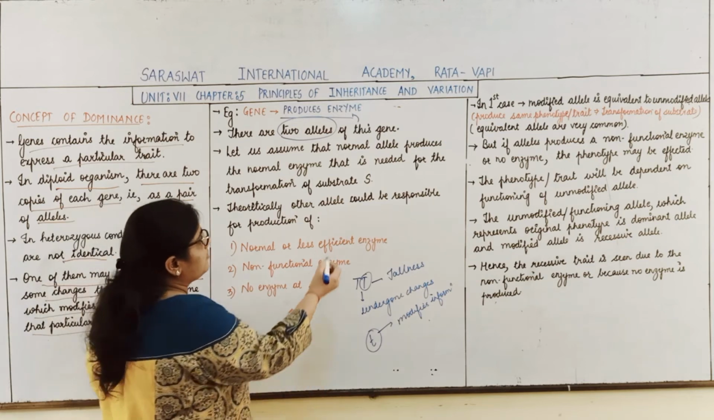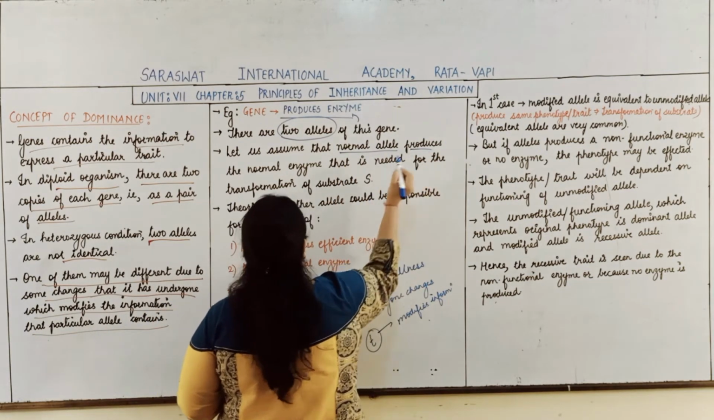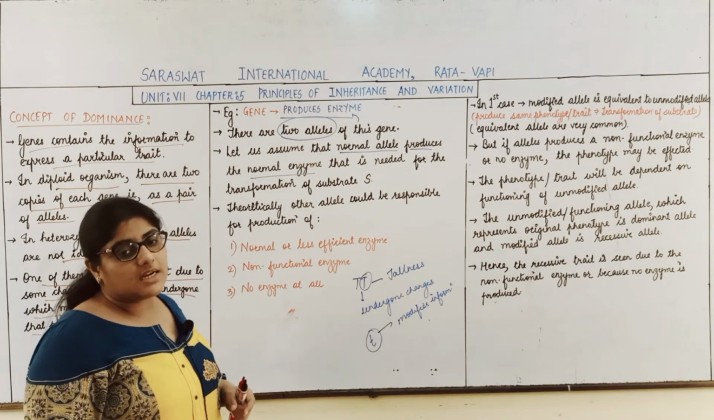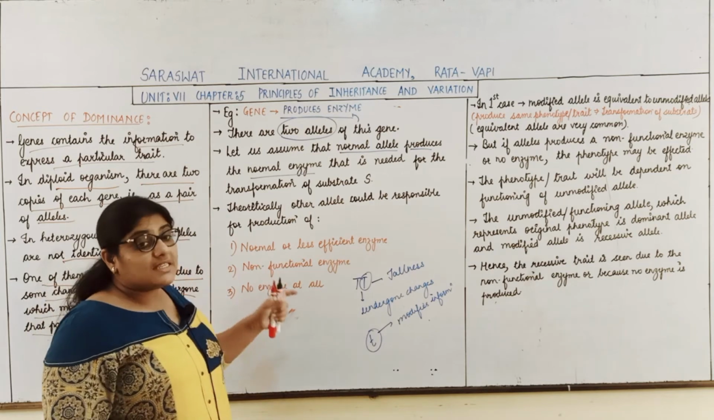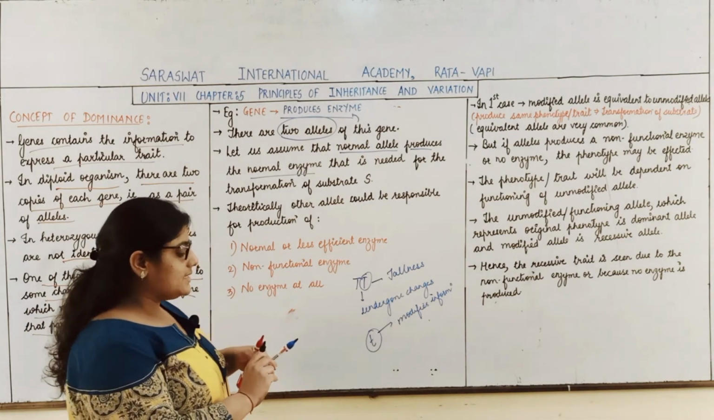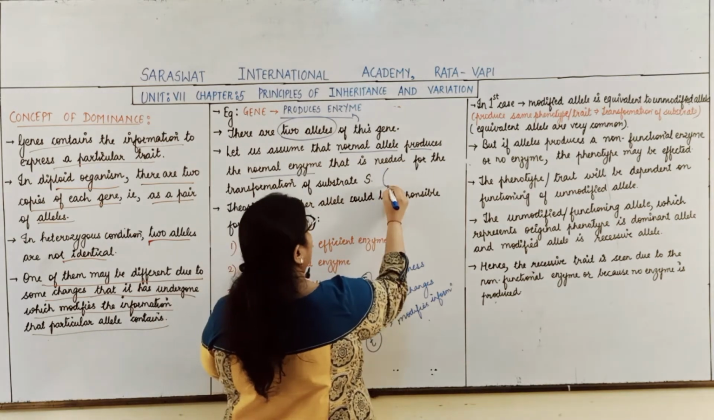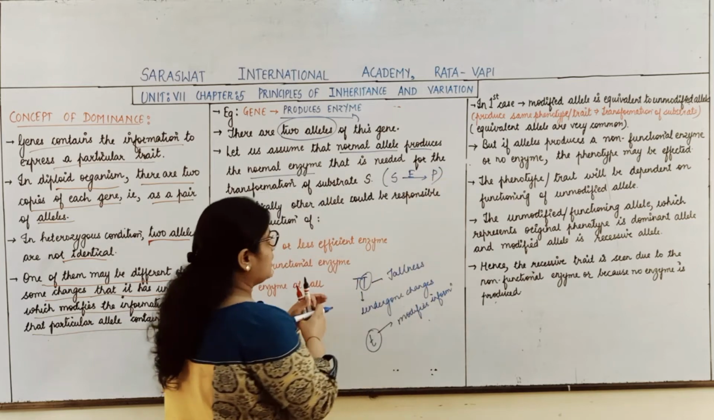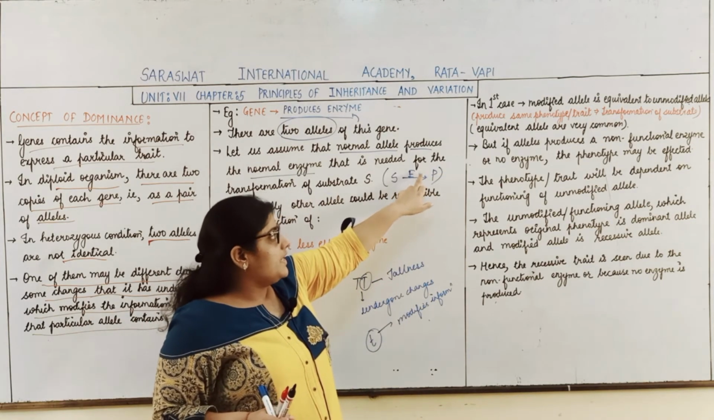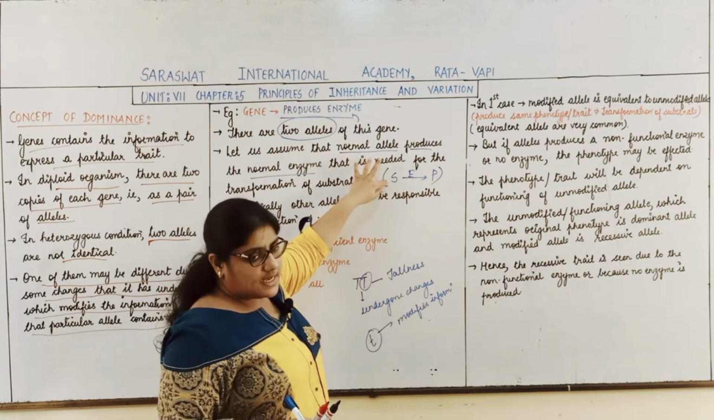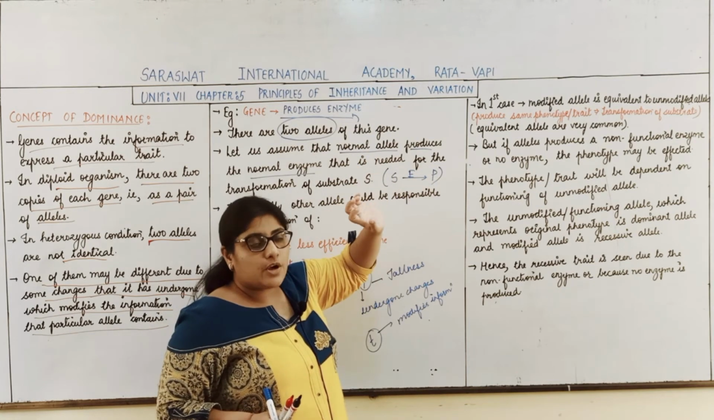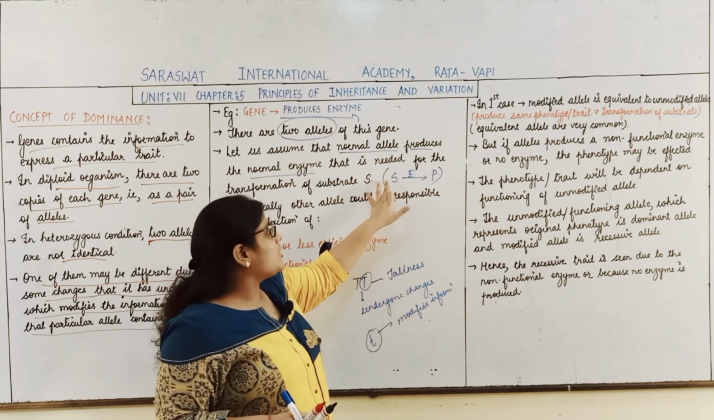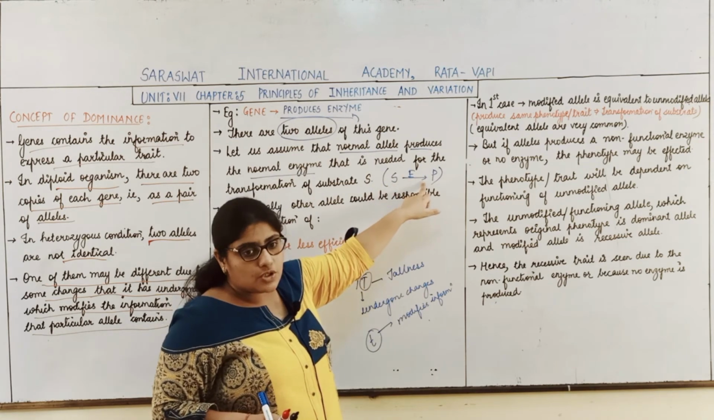Now, let us assume that the normal allele produces the normal enzyme. What does the enzyme do? In the presence of the enzyme, the substrate gets converted into product. E stands for enzyme, S stands for substrate, P stands for product. So students, in the presence of the enzyme, the substrate is transformed into product.